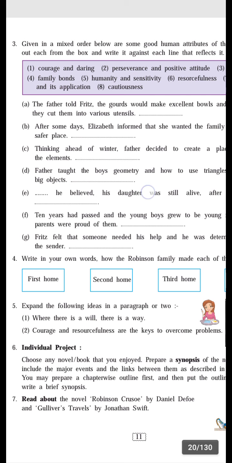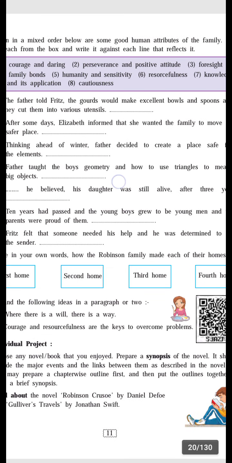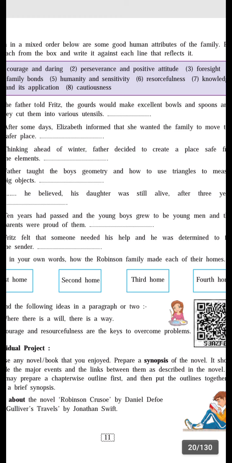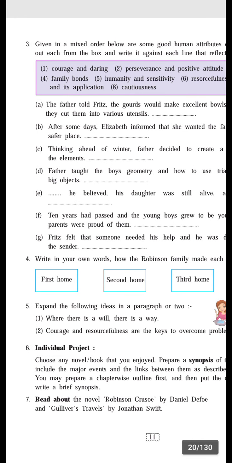Here are given some words, some human attributes. You have to pick these out and write them against the line which reflects these words. But for that you have to read the lesson properly. Then only you can solve this question easily.